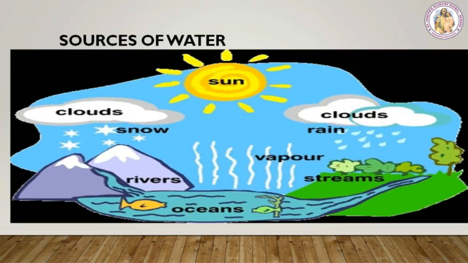Next, we will see the sources of water. Where will we get the water from? Yes, we get the water from lakes, ponds, underground water, rivers, sea, etc. Do you know? Rain is the main source of water. Without rain, these lakes, ponds and rivers are not filled. So, rain is the main source of water. Here we will see some other sources of water too.